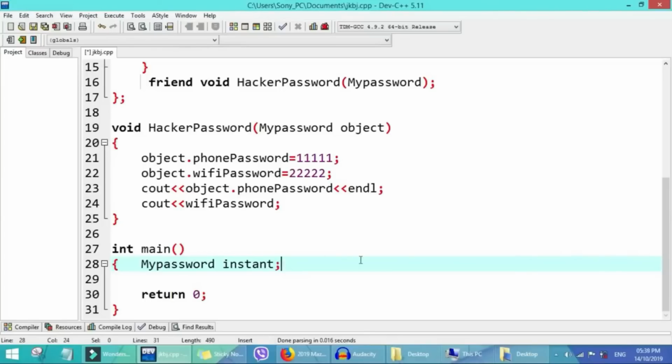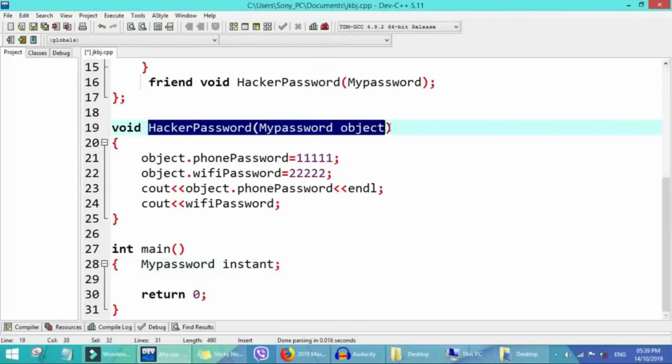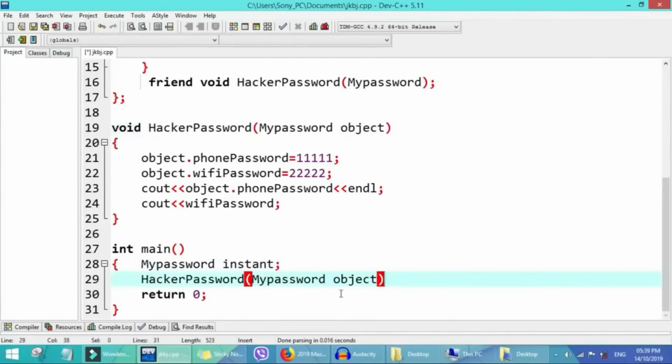Now we say hacker password. We copy everything there and paste it here, but instead we put this one inside. We use this instance to represent the whole of Mr. Toby's content, which is my password. We paste it here.